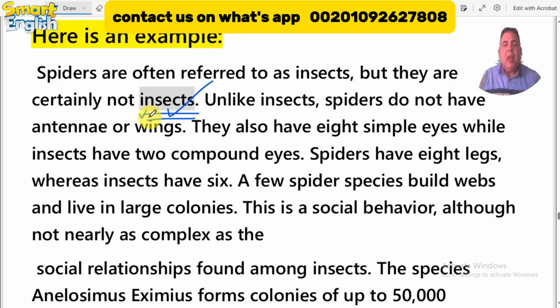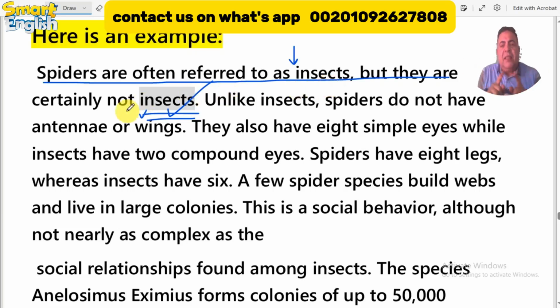First of all, you have to read from the beginning of the paragraph, because as we said before, the beginning of the paragraph contains the main idea of the text or the paragraph. So let's get started. Spiders are often referred to as insects, but they are certainly not insects.